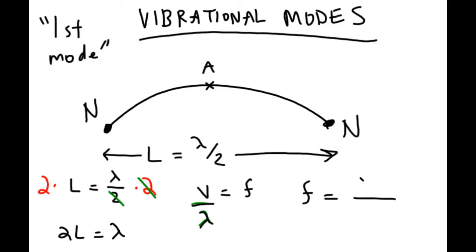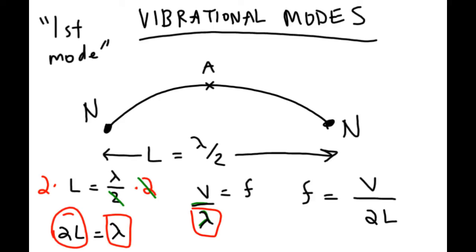So what I want you to write, you can write this step if you'd like. You can show the work. But I want you to write f equals v over, not lambda. I'm not going to write lambda. I'm going to replace it with 2L. So I've substituted in for lambda using 2L, because lambda and 2L are replaceable in this first example of a standing wave.